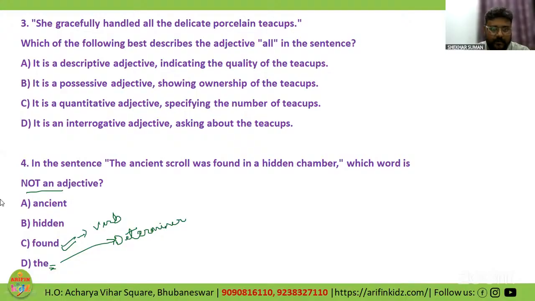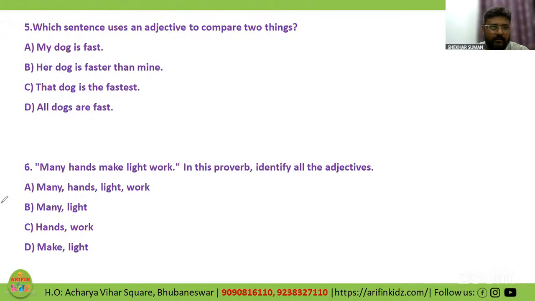Correct, children. Let's move ahead to the 5th question, and let me see who can answer first. Which sentence uses an adjective to compare two things? Again, Rajshri has given the first answer.